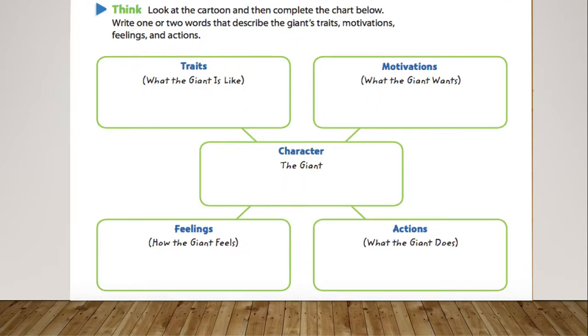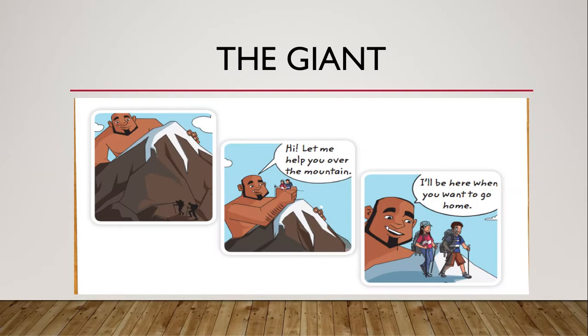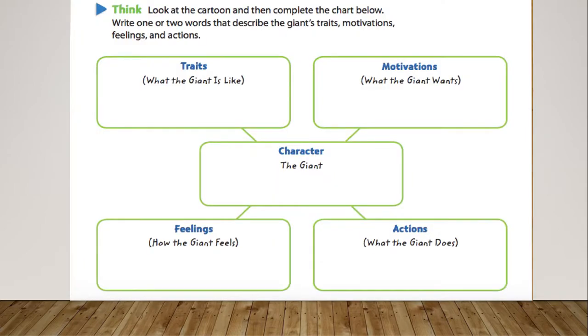So when we look at the character, the giant, we want to think, what is the giant like? So these are our traits. And we don't want to use just small little traits like happy, nice. We might want to say something like kind. He's helping the people get over the mountain. What are the motivations, and what does the giant want? The giant wants to help the people. He says that I'm going to be here when you want to go home as well. So he's being very helpful.